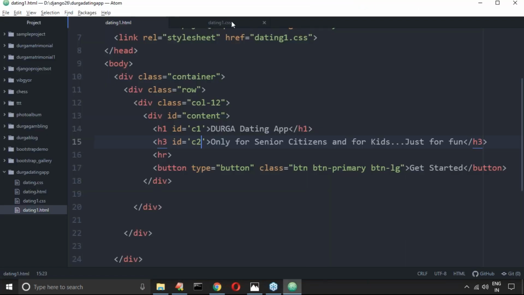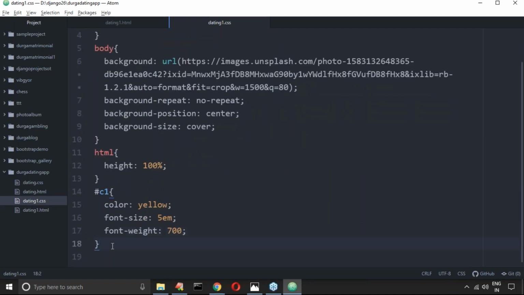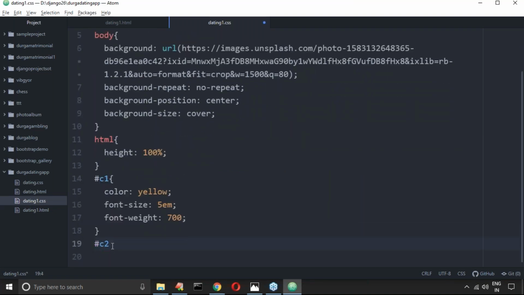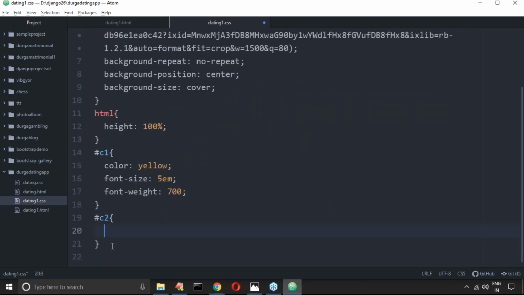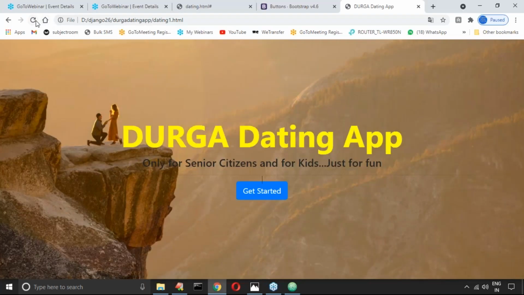Now for C2 related, let me take this one. C2 related color is red. Now observe that. So only for senior citizens and for kids, I don't want this color.